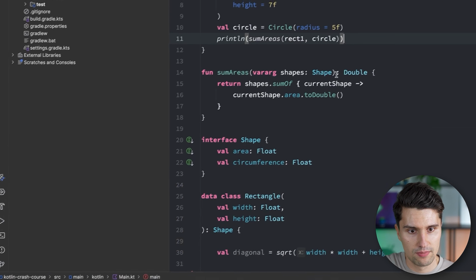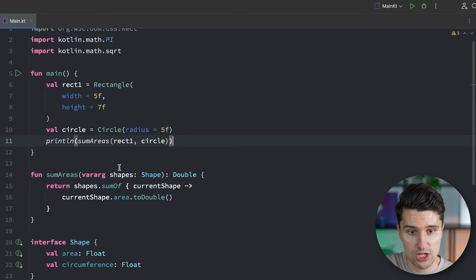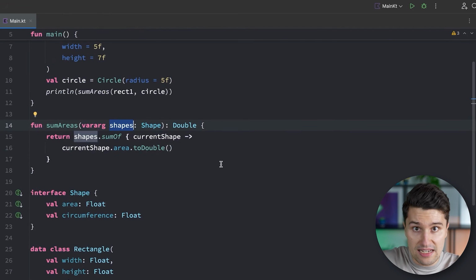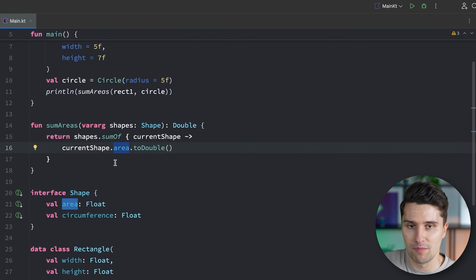And that now works because we defined the shapes to just be any type of class that conforms to this interface. Because that's all we need to know in order to know that any shape has an area. So we can obviously also sum up the areas of any shape. Something that is very similar to interfaces are so-called abstract classes. And those two are actually very often confused among programmers.